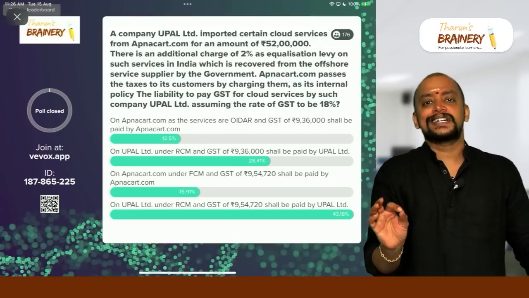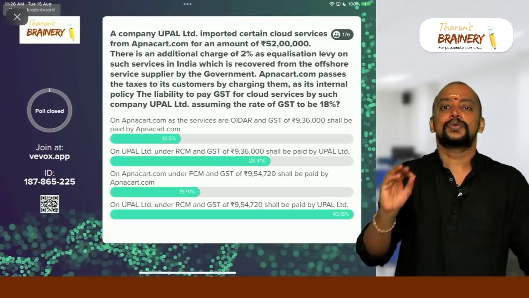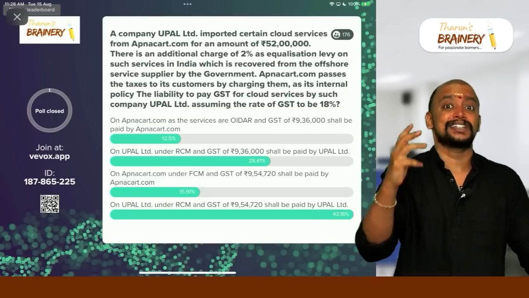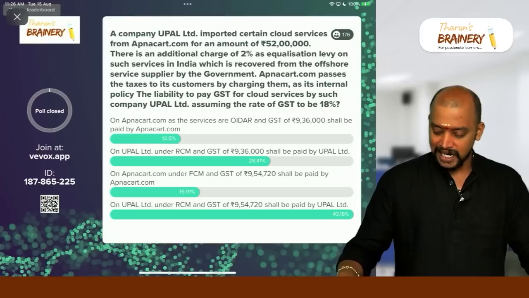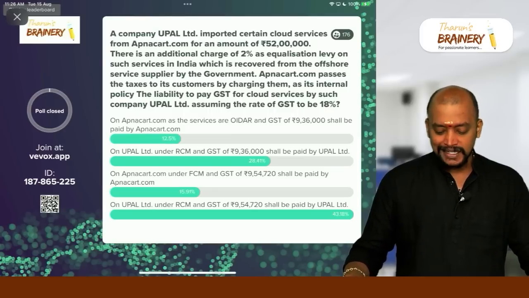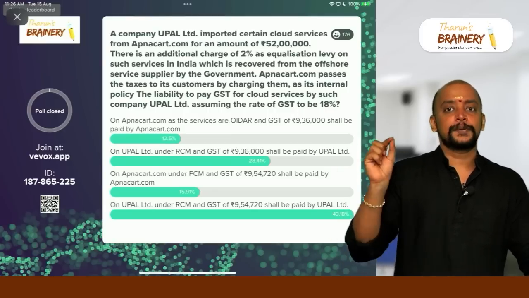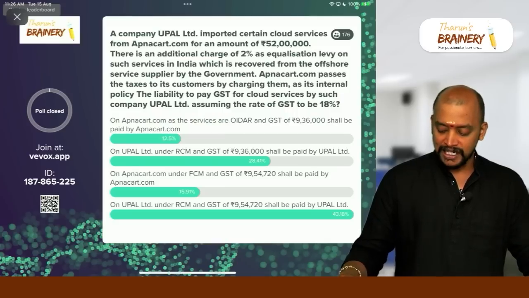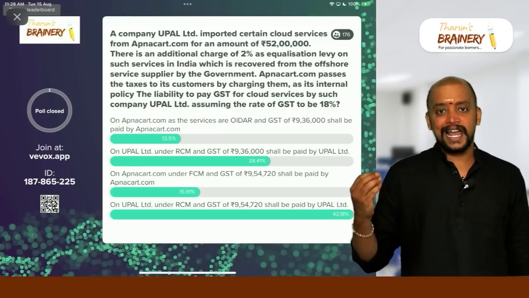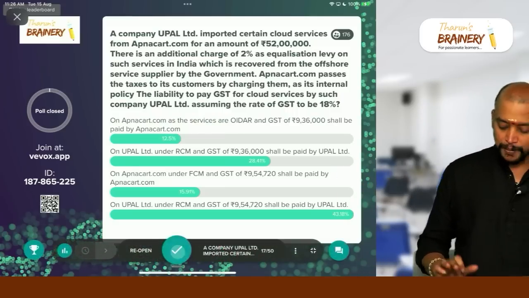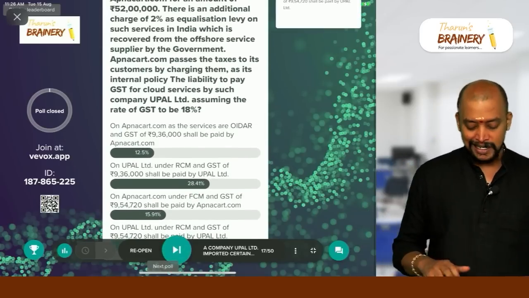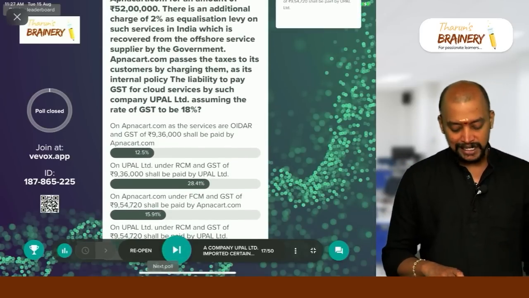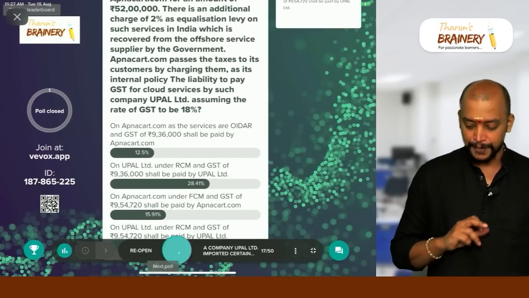While computing the GST value, any taxes, duties and cess by whatever name called, other than GST, should be included. So that's why in this case what we need to do is 52 lakhs plus 2%. So we need to take plus 2% of that. On that we need to multiply 18%. So 9,54,720. So option D is the correct answer. So Upa Limited under RCM and GST 9,54,720.